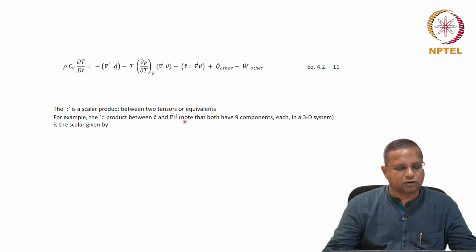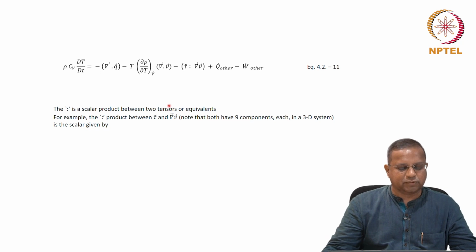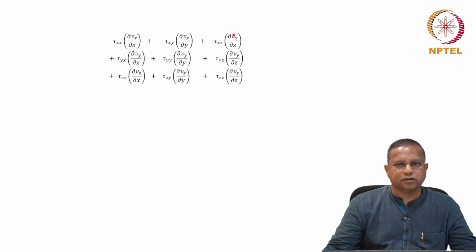The relevant terms alone will stay, and these are the components of the double dot product, the scalar product between two tensors: tau xx ∂vx/∂x, tau xy ∂vx/∂y, plus tau xz ∂vx/∂z, plus tau yx ∂vy/∂x, plus tau yy ∂vy/∂y, plus tau yz ∂vy/∂z, plus tau zx ∂vz/∂x, plus tau zy ∂vz/∂y plus tau zz ∂vz/∂z, all these are partials, by the way.